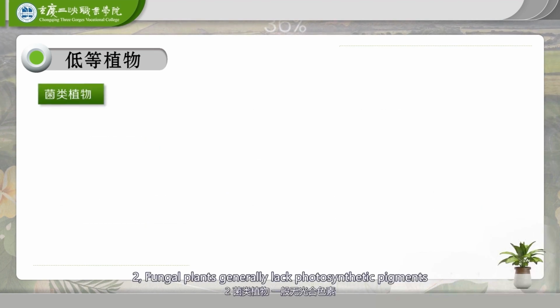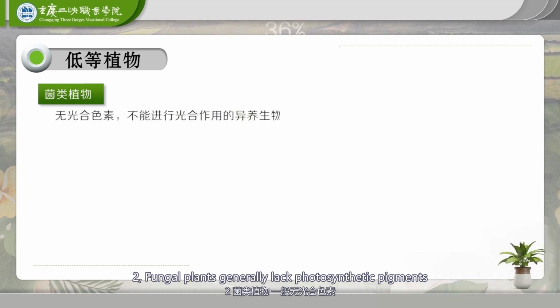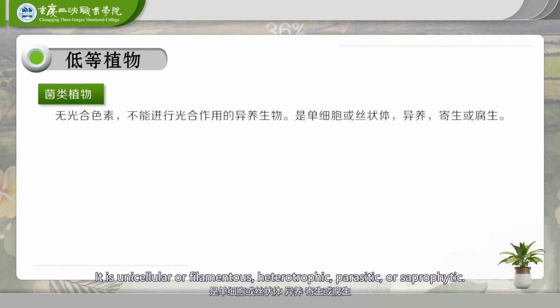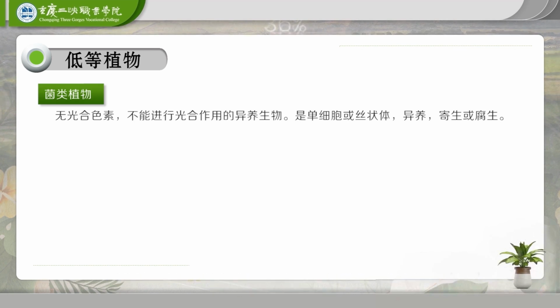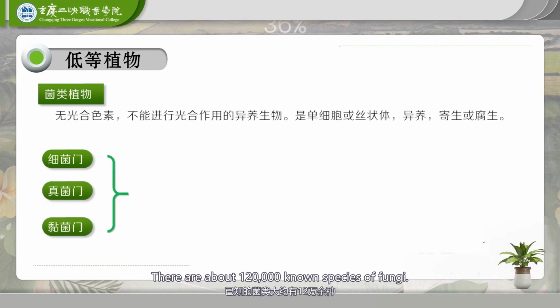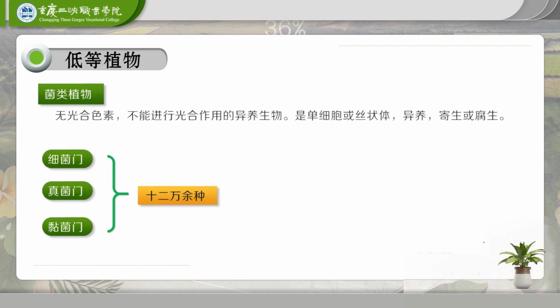2. Fungal plants generally lack photosynthetic pigments and are heterotrophic organisms that cannot perform photosynthesis. They are unicellular or filamentous, heterotrophic, parasitic, or saprophytic. They are divided into bacteria, fungi, and slime molds. There are about 120,000 known species of fungi.